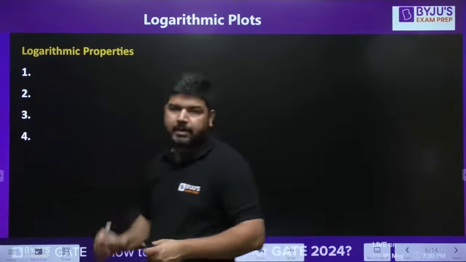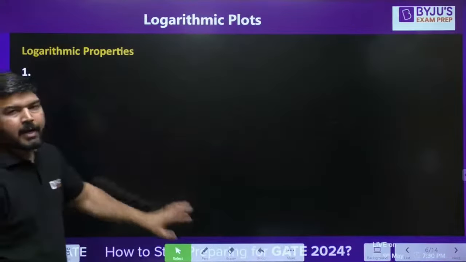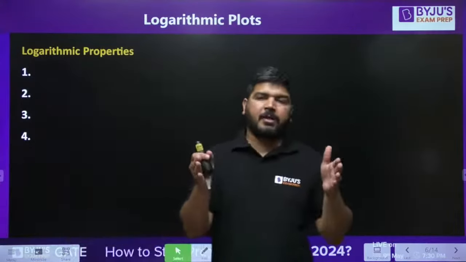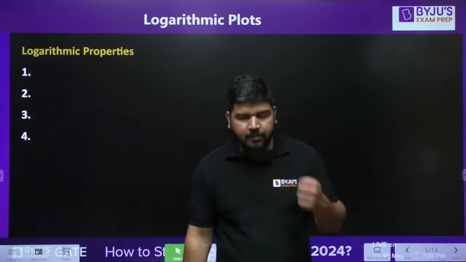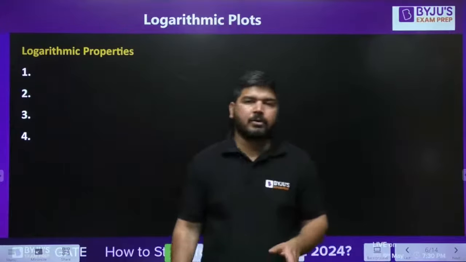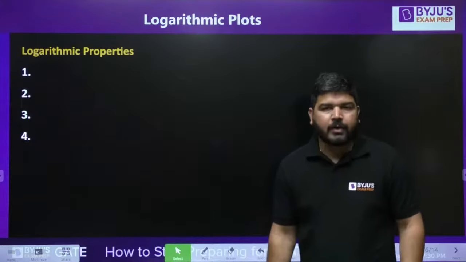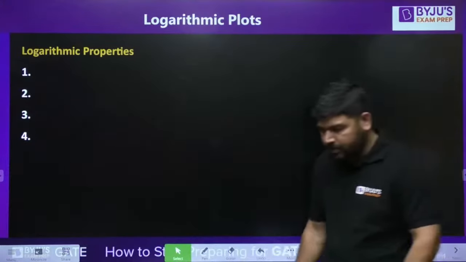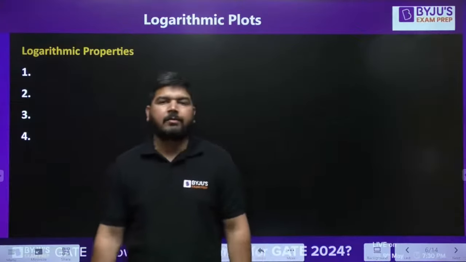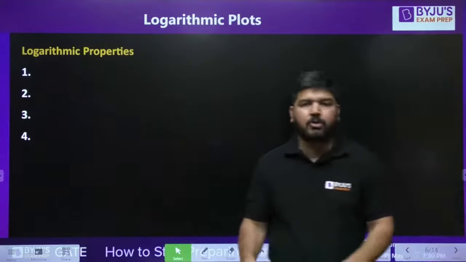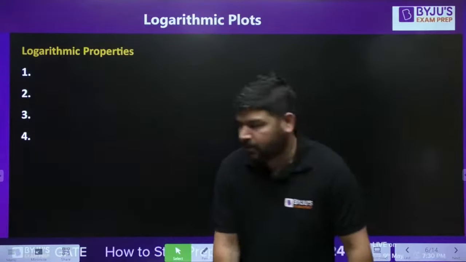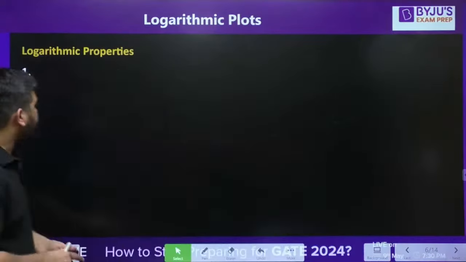Then we will try to understand how to calculate the distance between 2 points in terms of decibel, or in terms of decade and octave. Then we will look at the slope and the plot, how to do the plot, and what the meaning of slope is. So let's start this session.